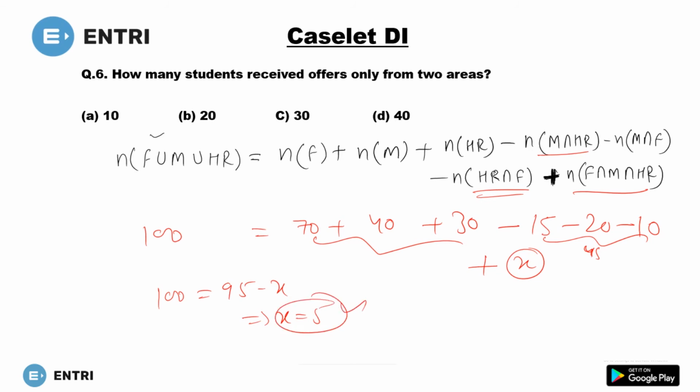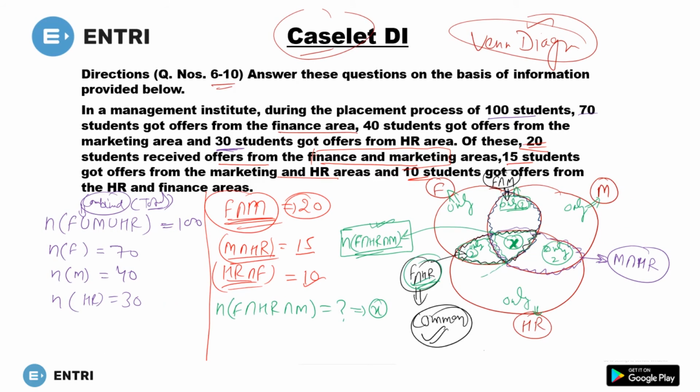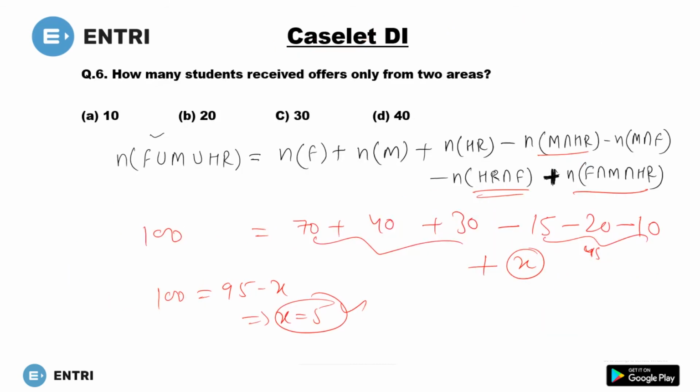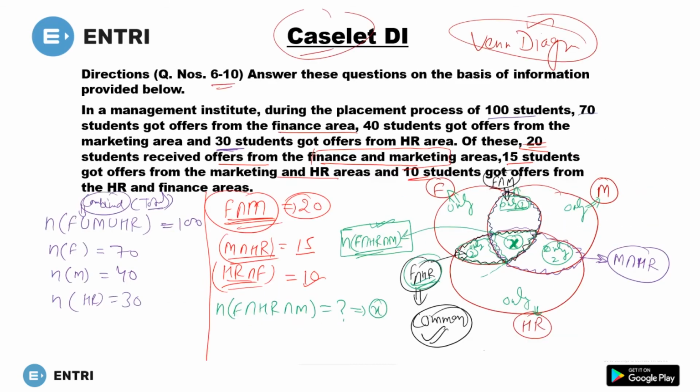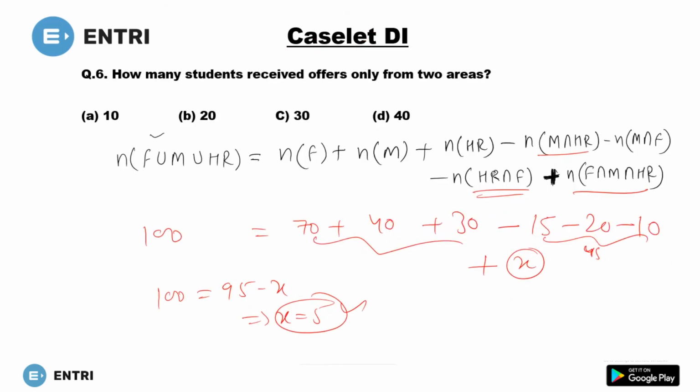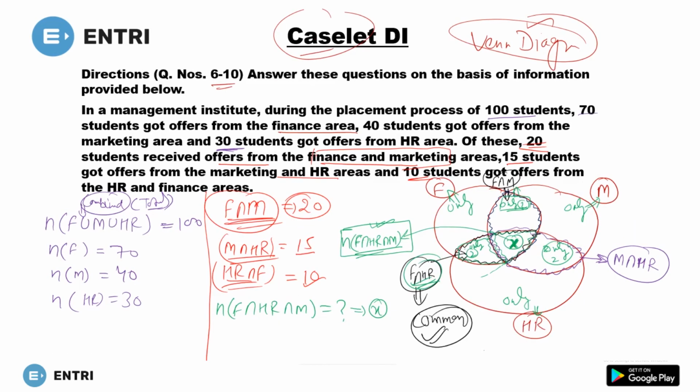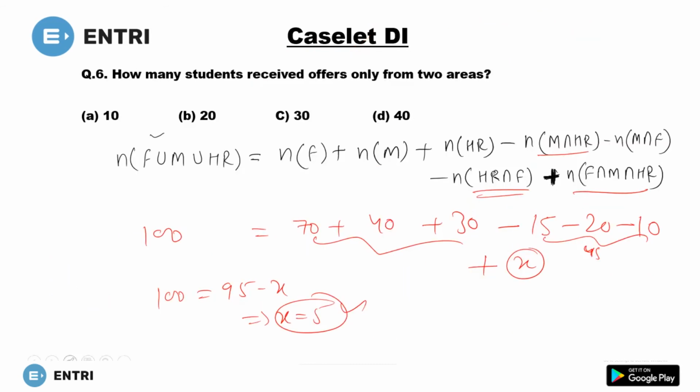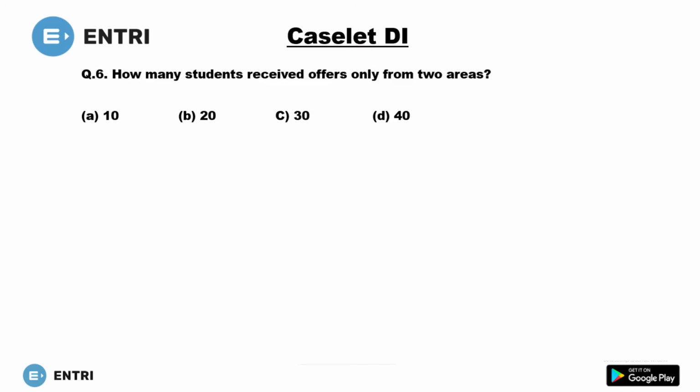I hope you got my point. Okay. So if x equals 5, let me draw this diagram, and please draw this diagram. And then when I move to the question, please check that diagram and try to give the answer. So what will the diagram be? Now we have found the value of x. So this x equals 5. Now I'll make a diagram here. So Venn diagram actually. So this one is marketing.